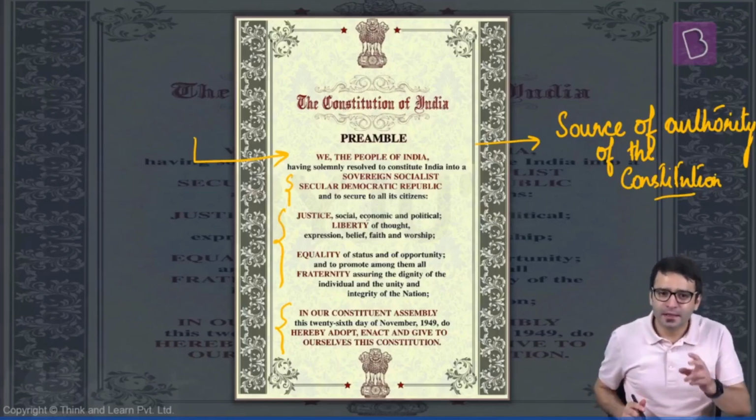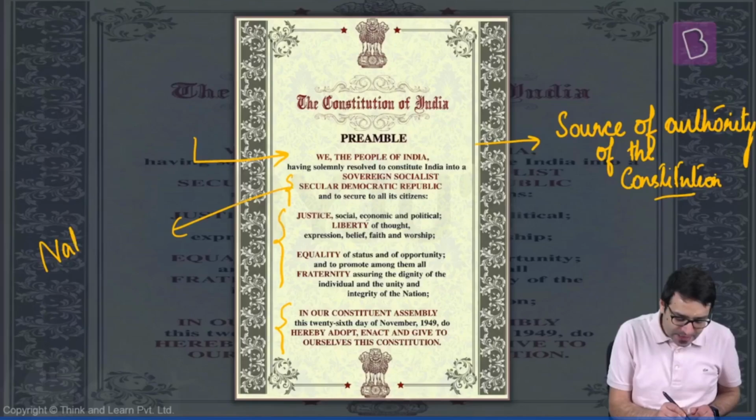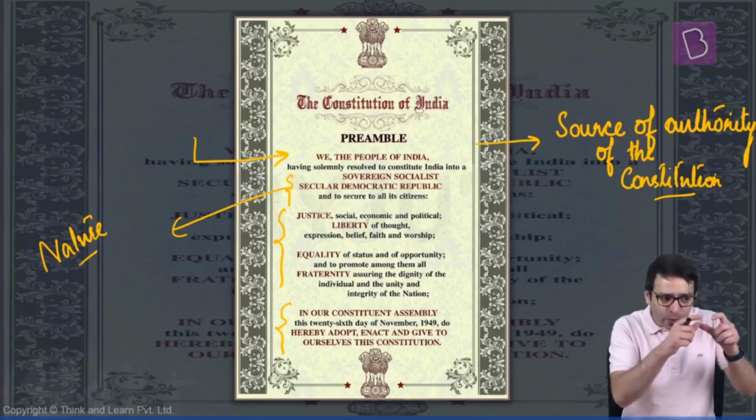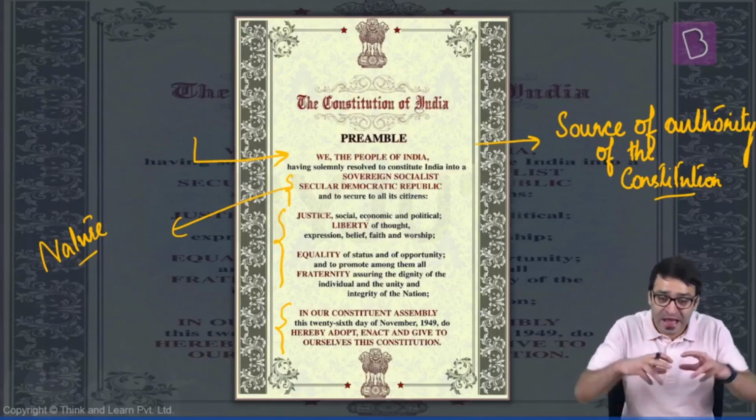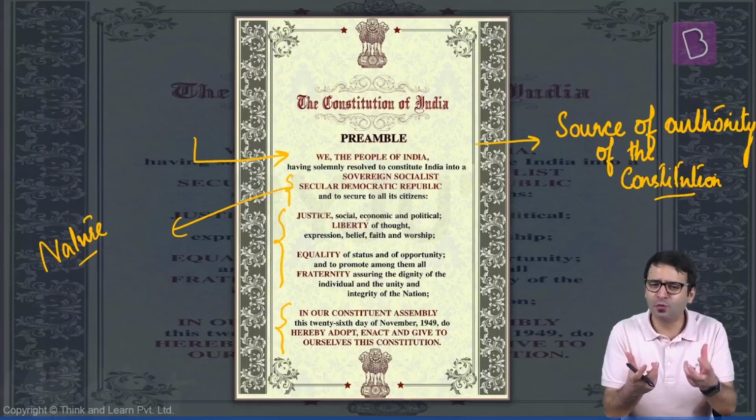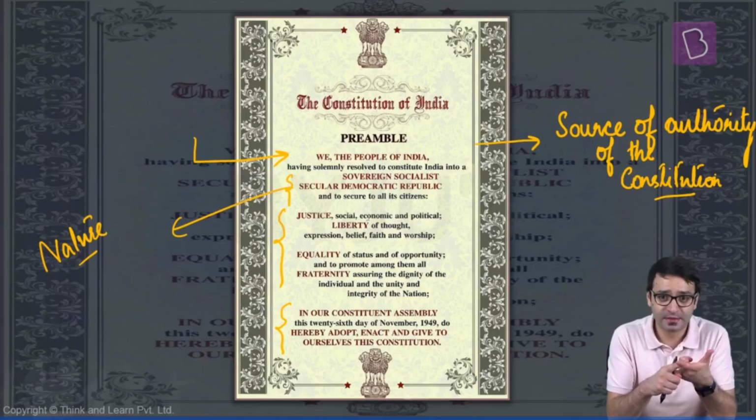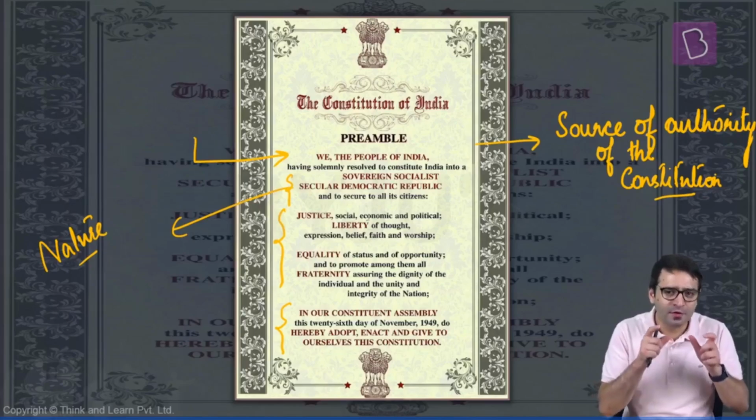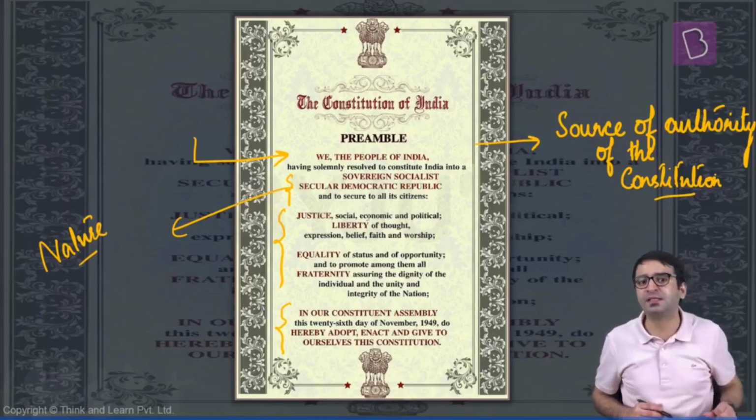That's theme number one. Theme number two talks about what is the nature of the Indian state. So if theme number one talks about we the people, which means what is the source of the authority of the Indian Constitution, theme number two talks about what should be the nature of the Indian state. The nature of the Indian state should be that it is sovereign, socialist, secular, democratic, republic. And we will explain all these 5 different terms. But that is theme number 2, the nature of the Indian state.